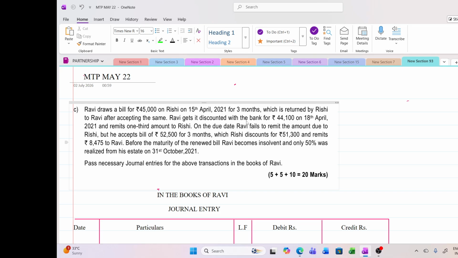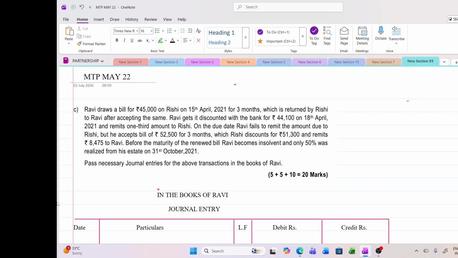Whenever this is discounted with the bank, on the maturity date, the banker will go to Rishi for collecting that amount. Okay. Before that due date, Ravi has to give him the amount so that Rishi will be able to meet the bill on the due date when the banker is there.